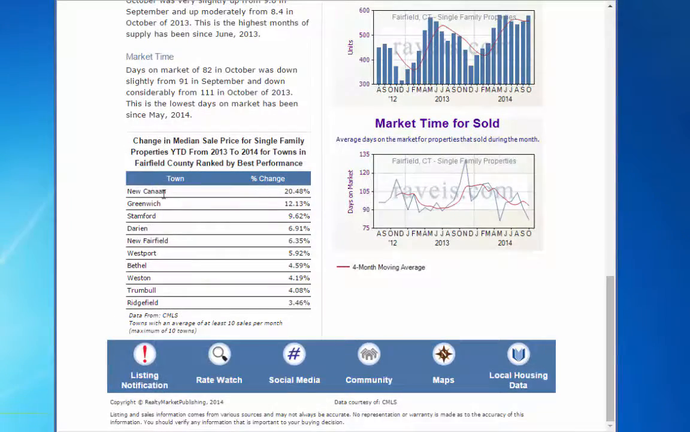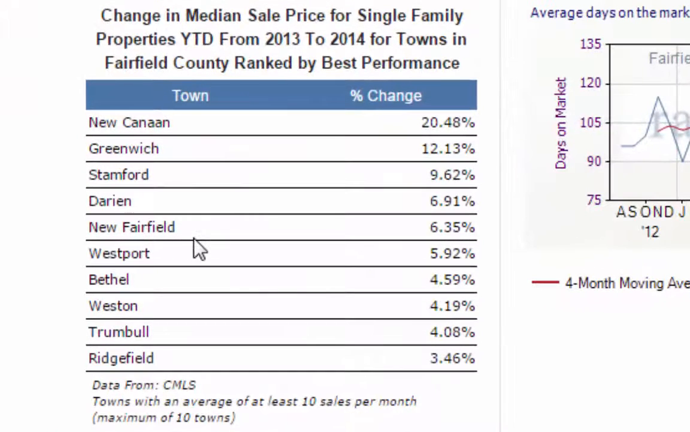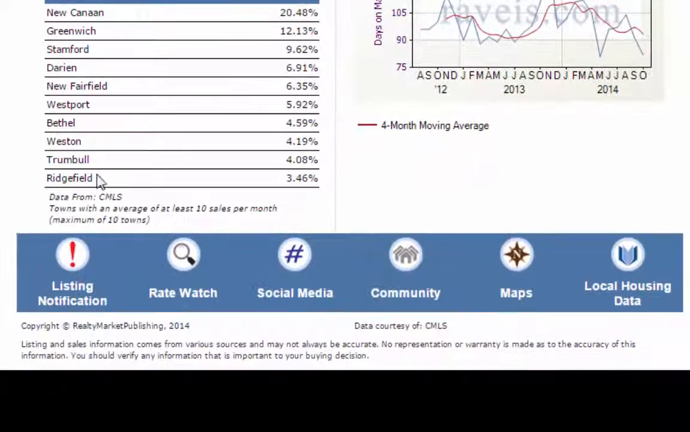Down below, we have a table of price changes in towns in the same county, showing best price performance over the past 12 months. And down at the bottom, there's a series of links to other information and additional Raveis services.